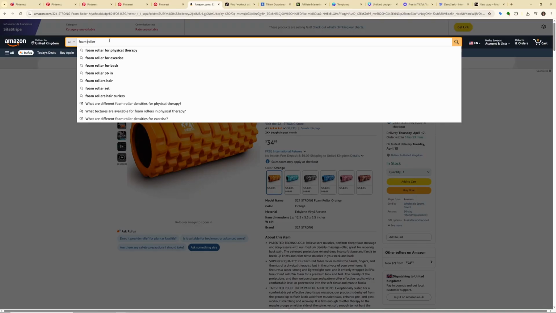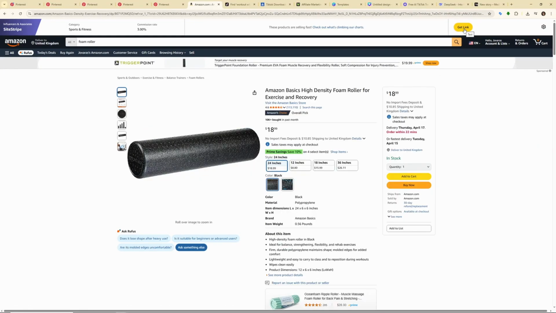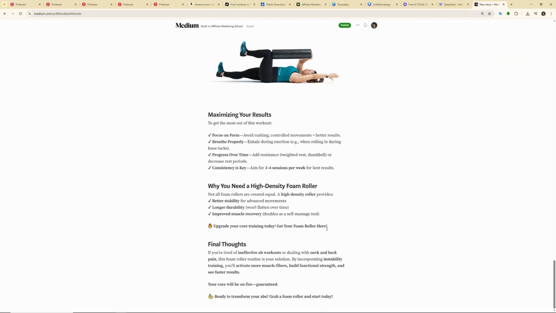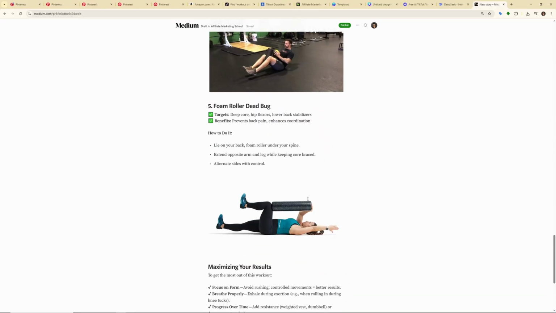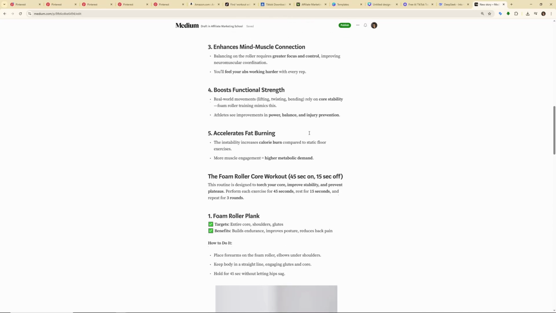But now we need to find a similar kind of foam roller, just like this. Overall pick looks awesome. Just click on get link and copy the link of this foam roller. Now let's go back to our article, highlight this text, click on this icon and just paste our link. Now it's embedded with our affiliate link. And take a look at this part. Same here, call to action, we're gonna paste our affiliate link, and this article is already eligible to make us money. Now what you can do is stuff it with more affiliate links, but I just showed you one way.